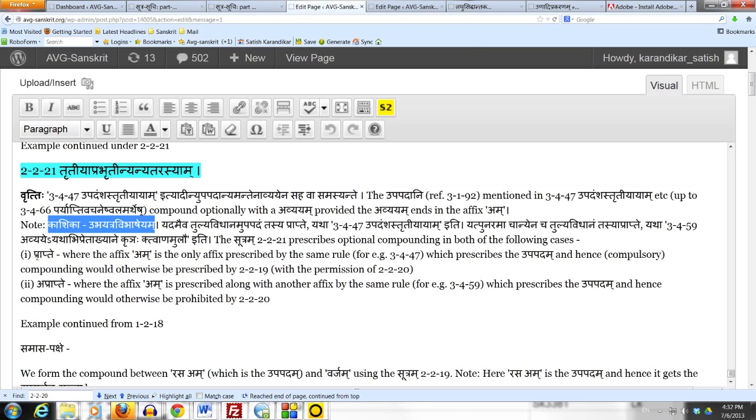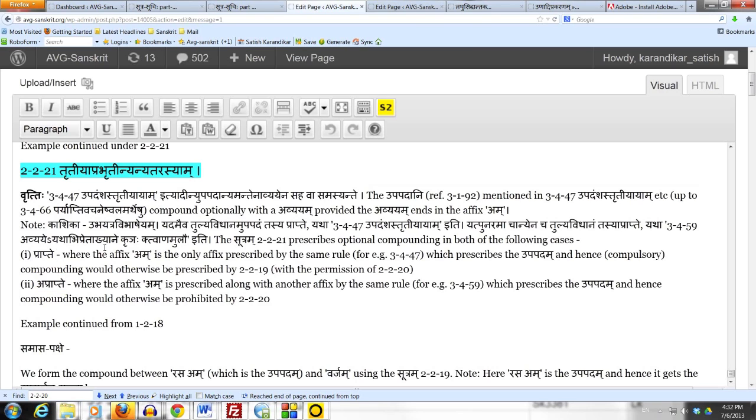It means Prapte Aprapte cha, a rule which prescribes an optional operation, both in the case where the operation was already prescribed by some other rule, as well as in the case where the operation was not prescribed at all by another rule. So that is what is called prapte aprapte cha vibhasha, or ubhayatra vibhasha.